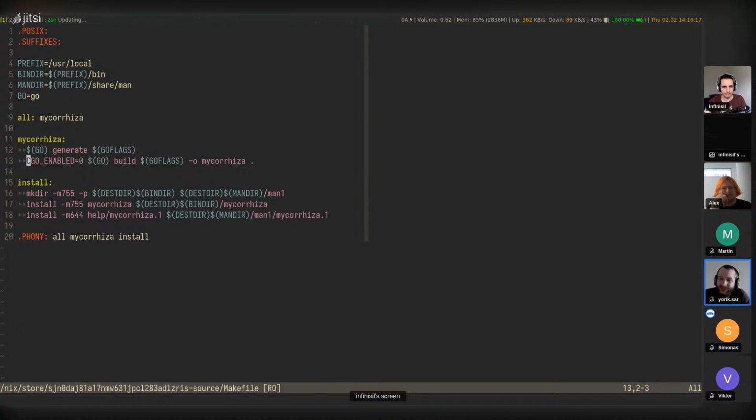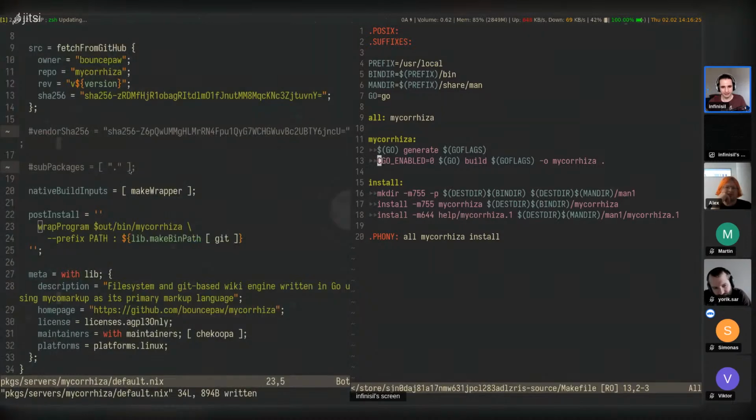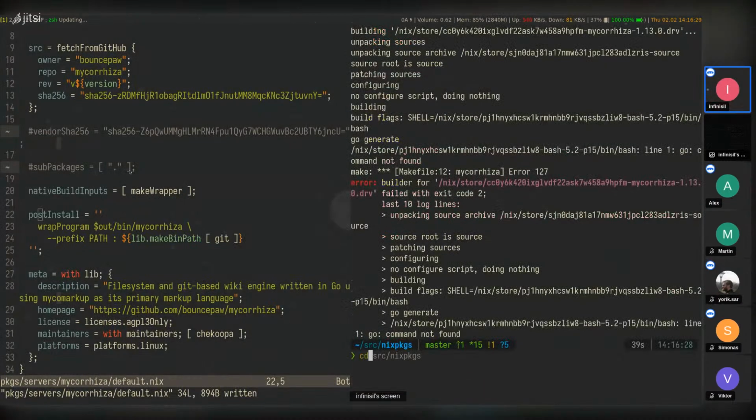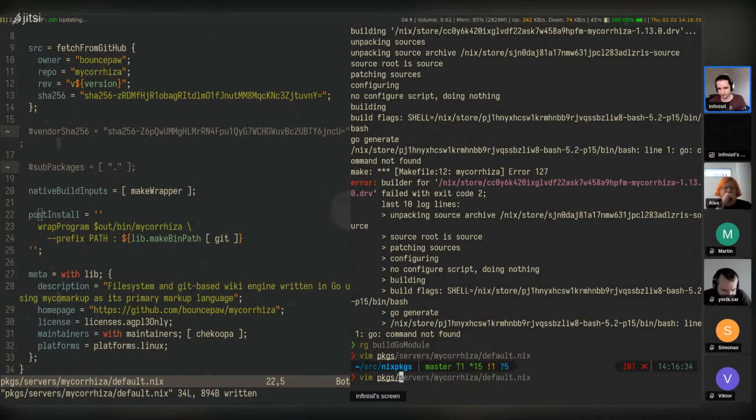I see. And then it calls go build. This is usually the step that's specified in Nix instead. So if we go to the implementation of buildGoModule, I lost where that was.